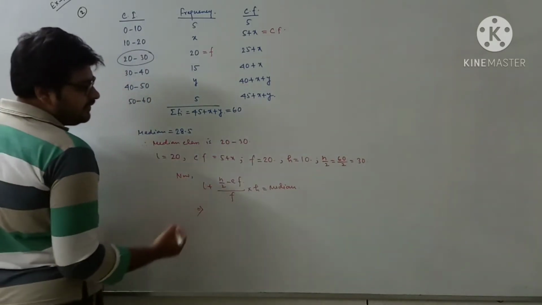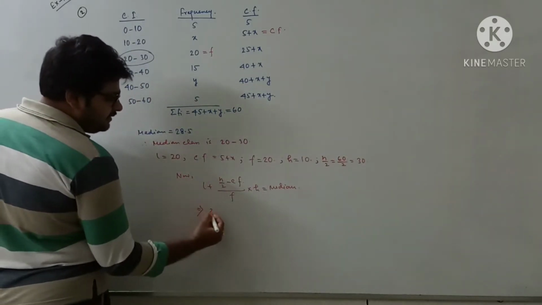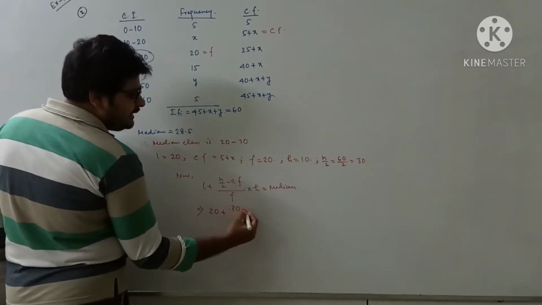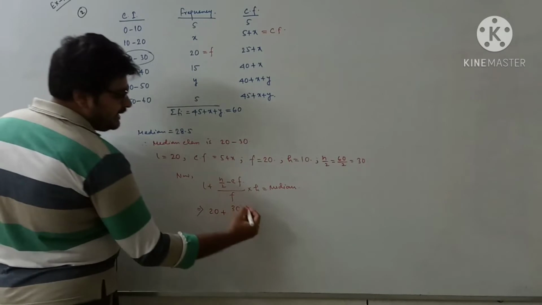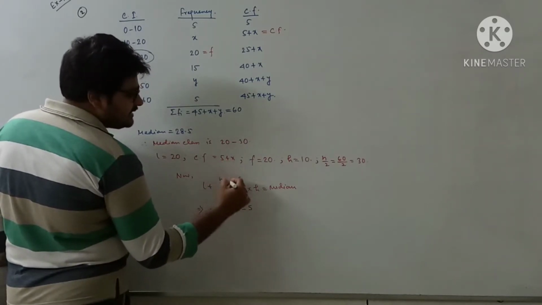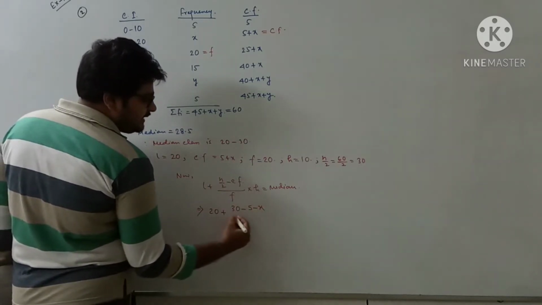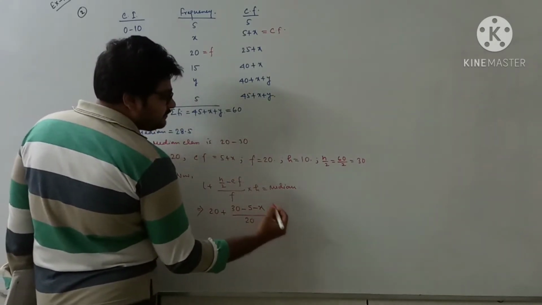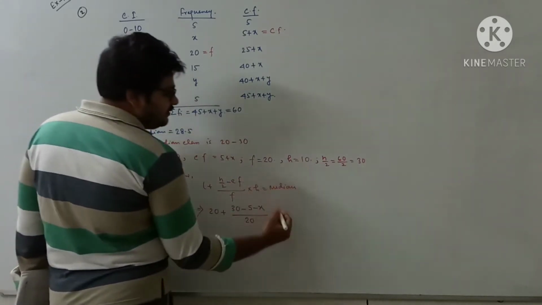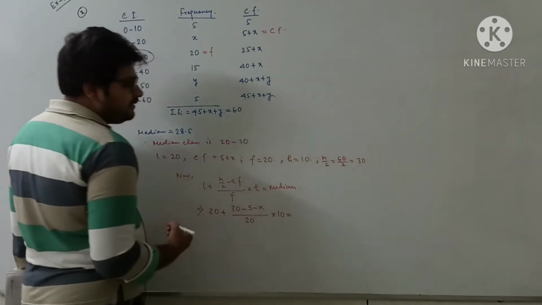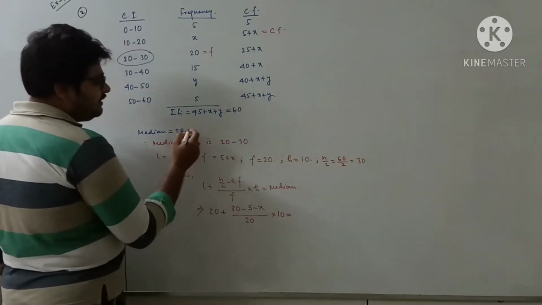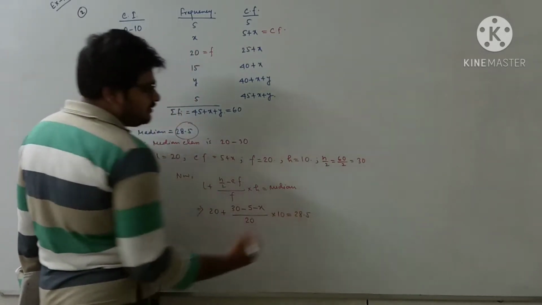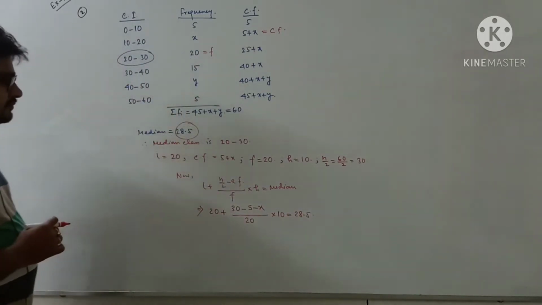Okay, so putting all the values: L means 20, n by 2 means 30, CF is 5 plus x, and as the minus sign is entering, it will be minus 5 minus x, f is 20, h equal to 10, and the median value given is 28.5. So you have made an equation.